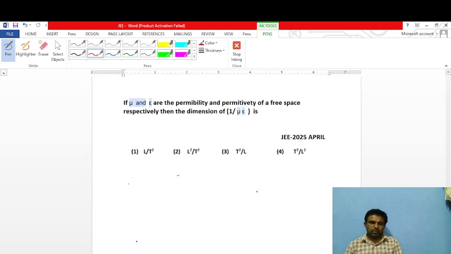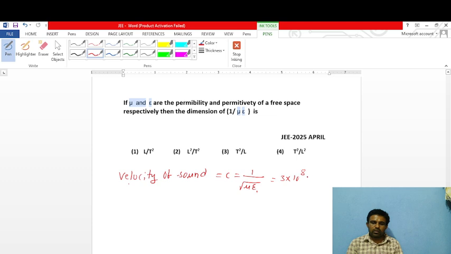Next one: if mu and epsilon are the permeability and permittivity of free space respectively, then the dimension of 1 by mu epsilon is? So we know the formula for the velocity of light c is equal to 1 by under root of mu epsilon, equal to 3 into 10 to the power of 8 meter per second.